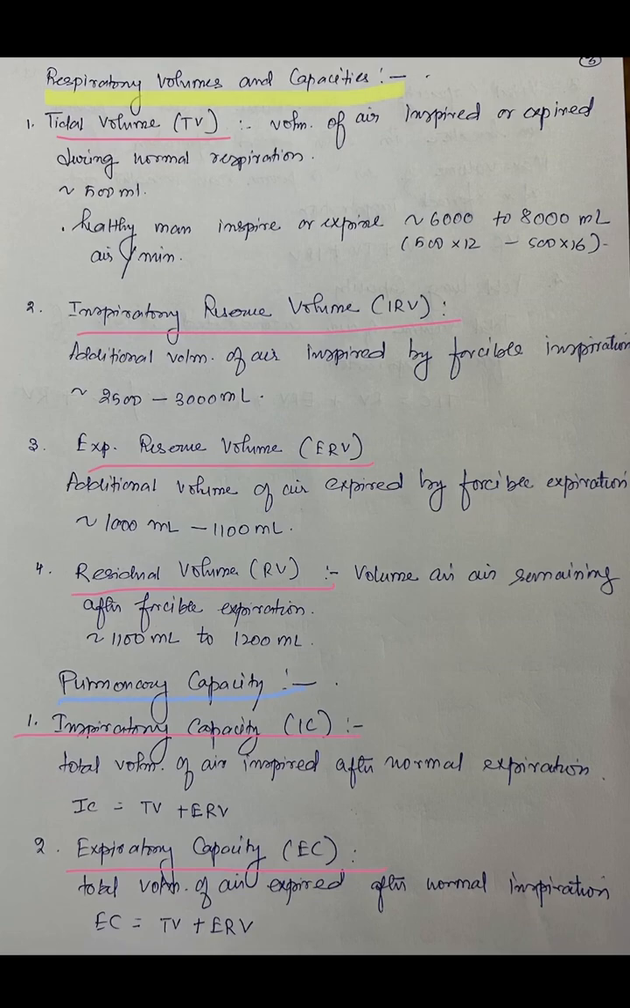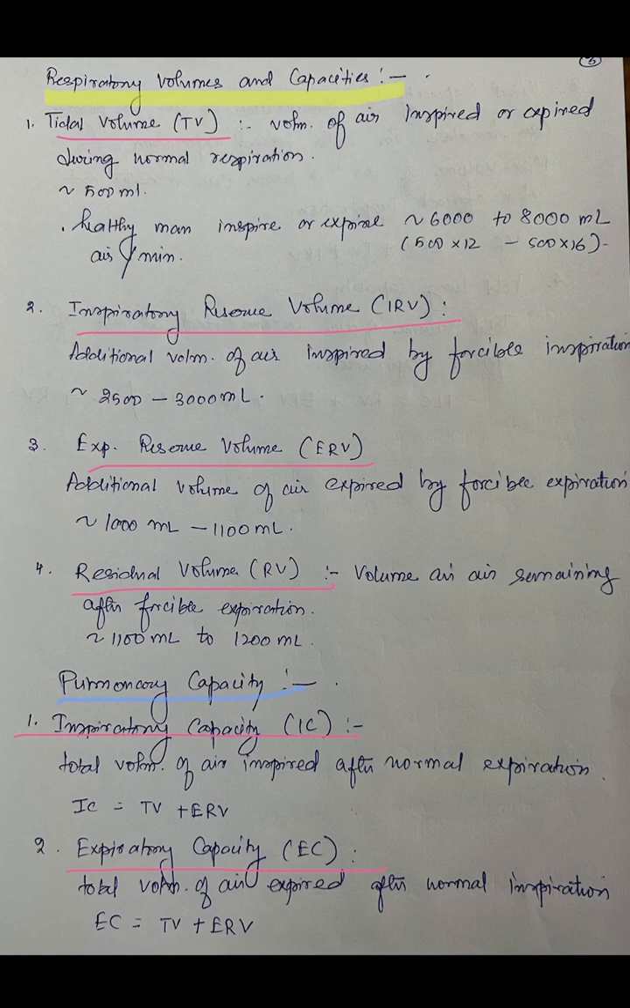Now let us see what are respiratory volumes and capacities. Tidal volume. This is the volume of air which is inspired or expired during normal respiration. When normally, that means at rest, when we breathe in and breathe out, that is around 500 ml. This is known as the tidal volume.